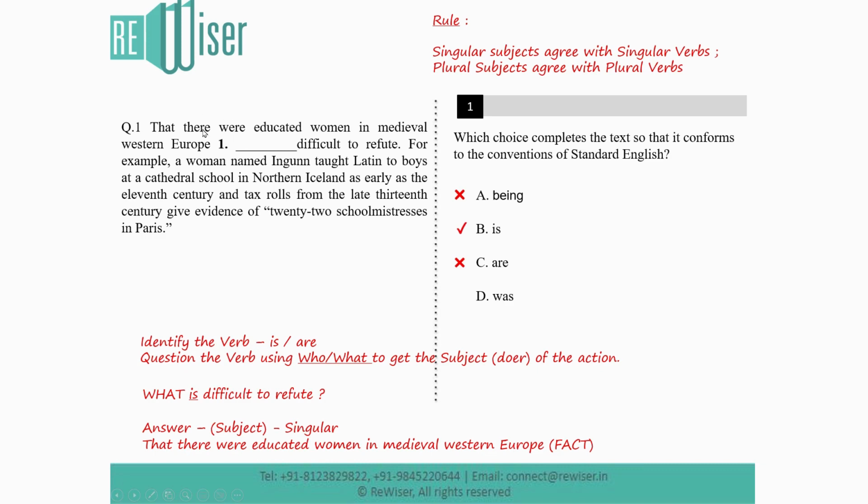That there were educated women in medieval Europe is in the past, but today, in the current stage, that fact is difficult to refute. And then the author gives an example here. So option D is in the past tense, therefore it can be eliminated. Therefore the correct answer by the process of elimination is option B, is.